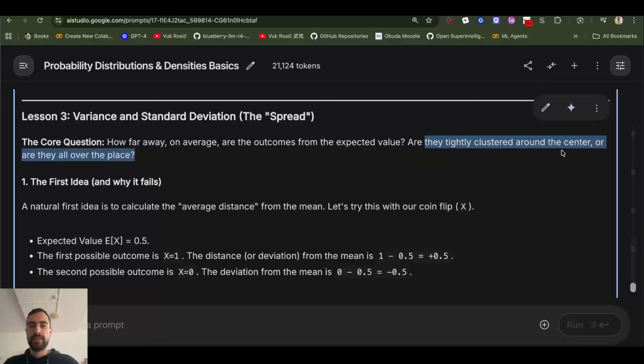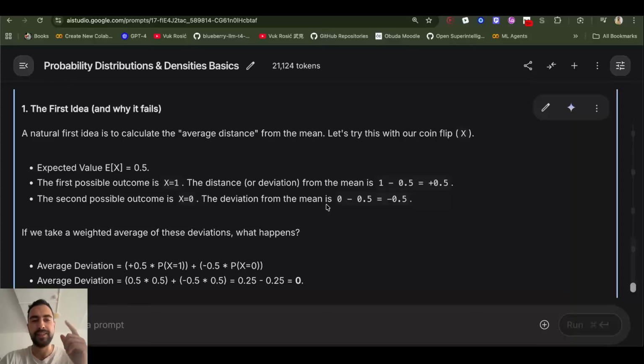So in the first bet, if the middle expected value is 0.5, I would either go to 0 or 1, or 0 or 1. But in the second bet, I would go like minus 99, 100, minus 99, 100, so it's a lot more spread out.